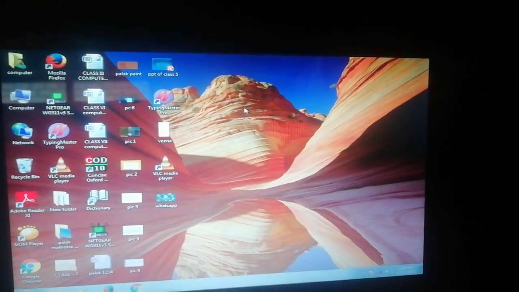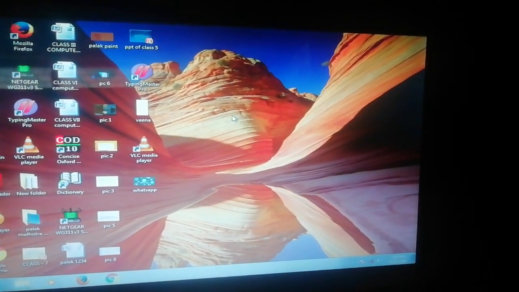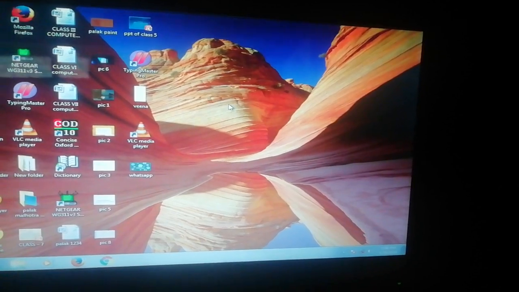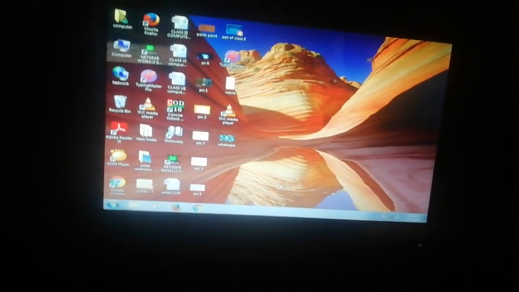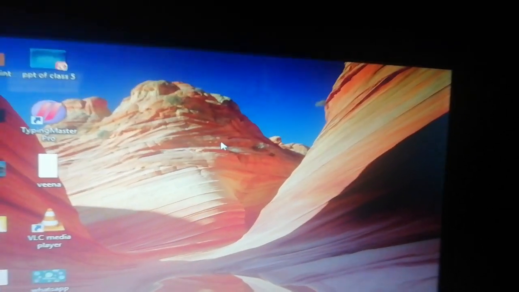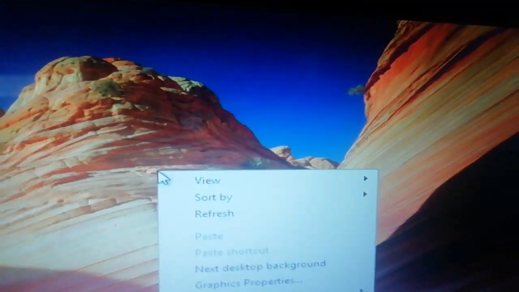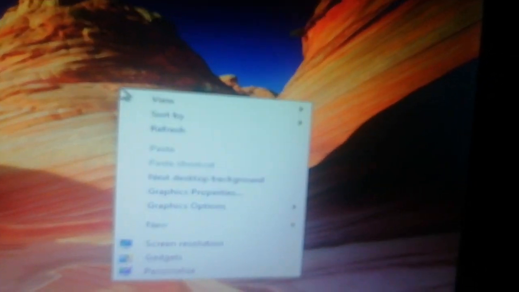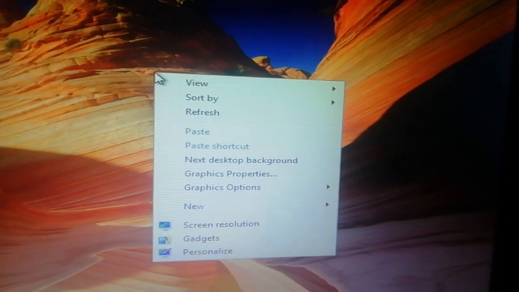Now we will make our own folder. Right click with the mouse. This is the mouse. A mouse has two buttons, left and right. We will right click with the mouse on the blank area. Anywhere you can click. Right click with the mouse button.